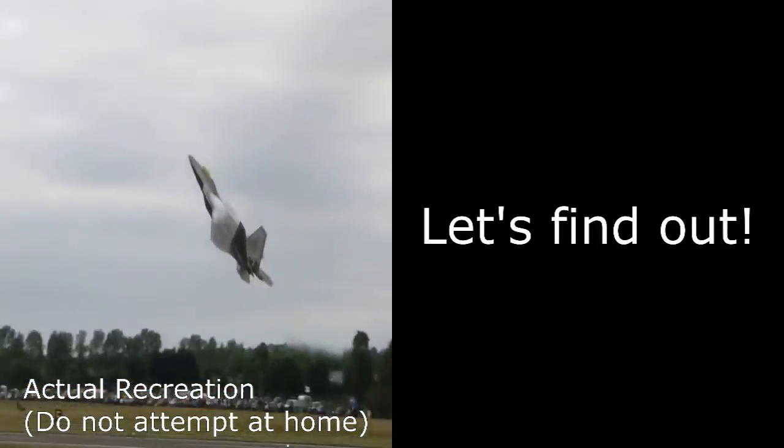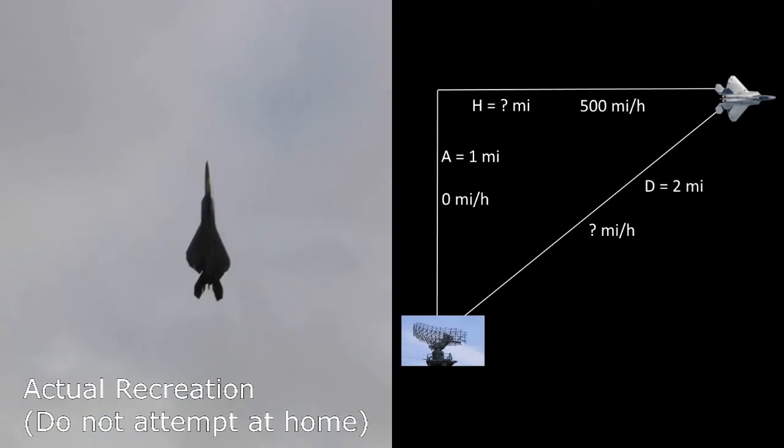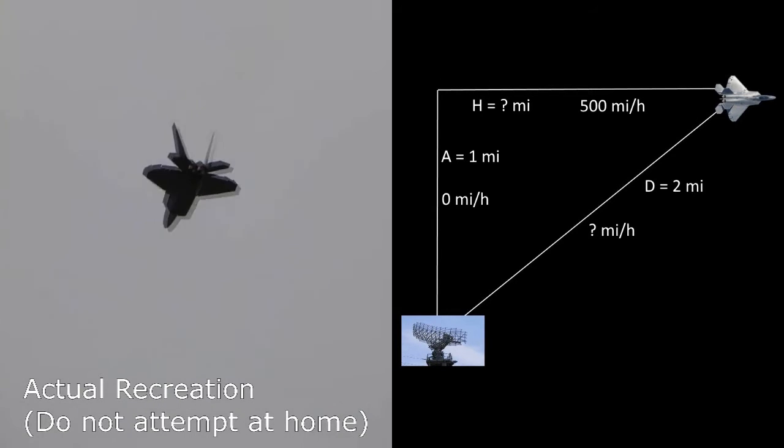Let's find out. We can use the information to draw a diagram. We know that the plane has an altitude of 1 mile, and that the altitude is not changing. We also know that the plane is flying horizontally with a speed of 500 miles per hour, but we do not know its horizontal distance from the radar station. Lastly, we know the plane is 2 miles away from the station, but we must find the rate at which